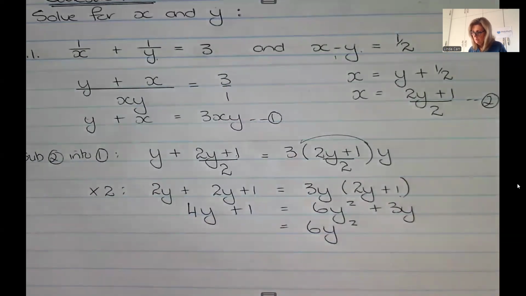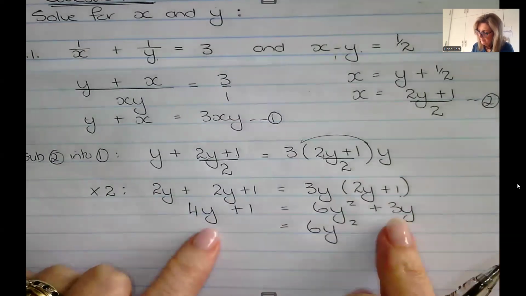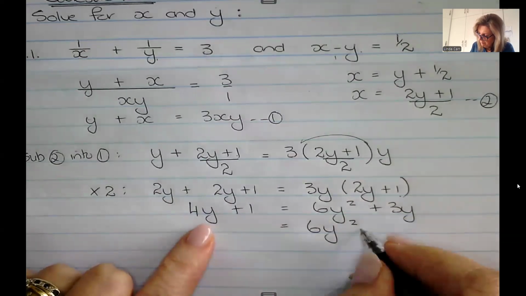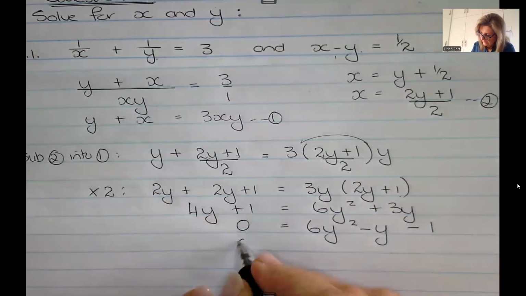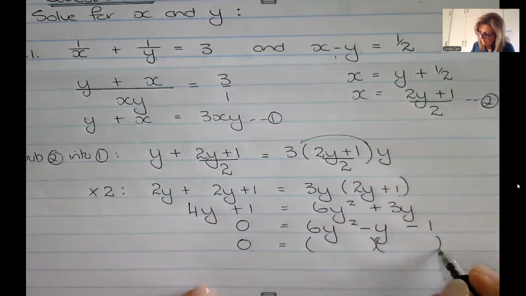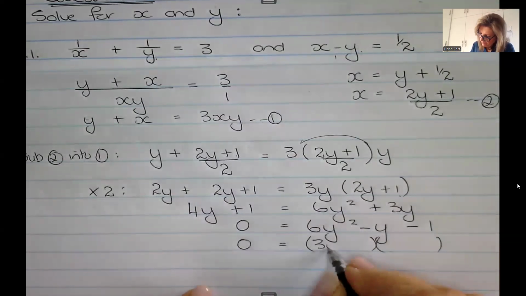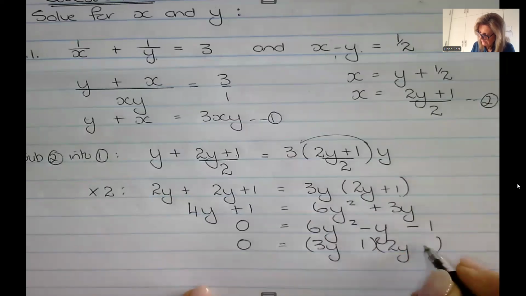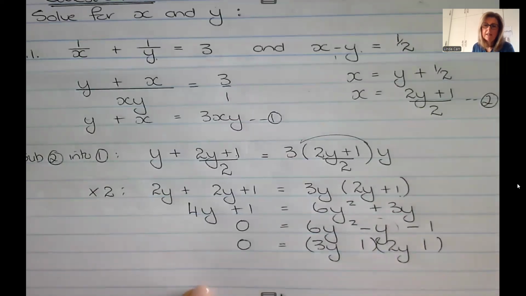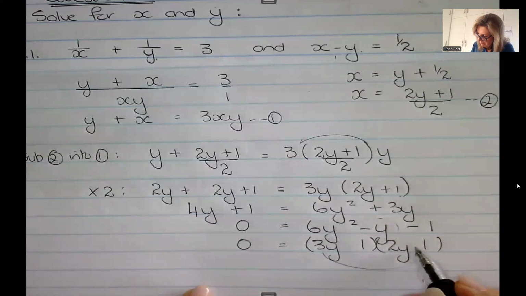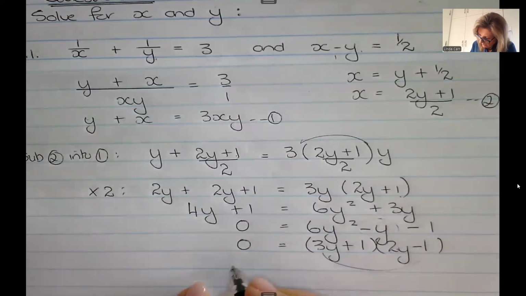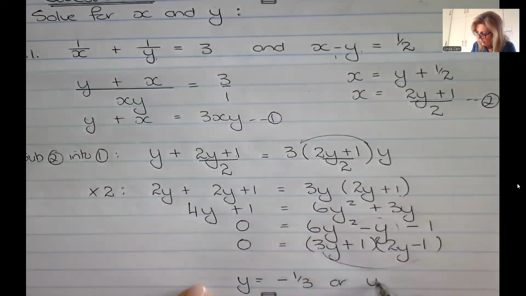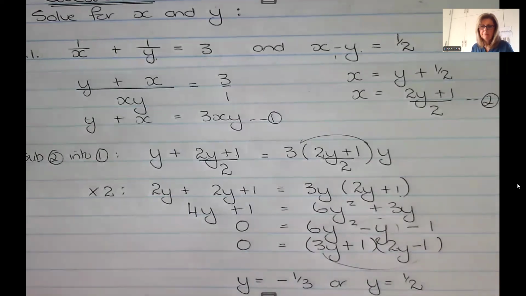So let's just see what I can get out of here. That's going to give me 6y squared minus y minus 1. That should factorize for us as 3y and 2y. I want a negative 1 in the middle, so it's going to be minus the 3 and plus the 2. So y is equal to minus a third, or y is a half.